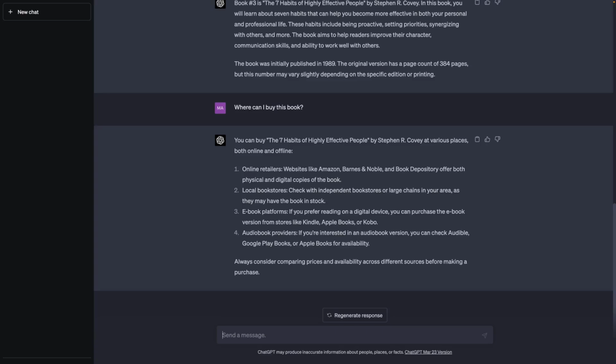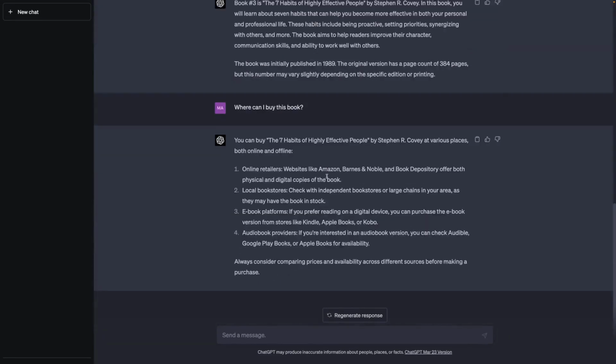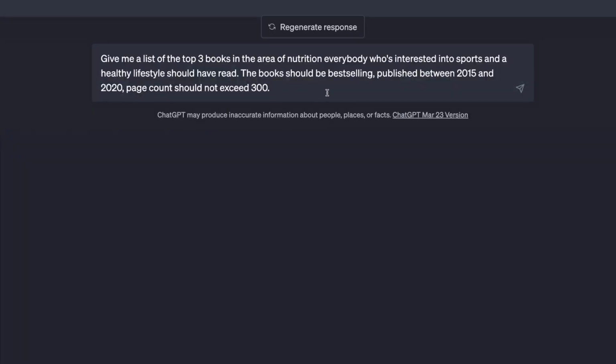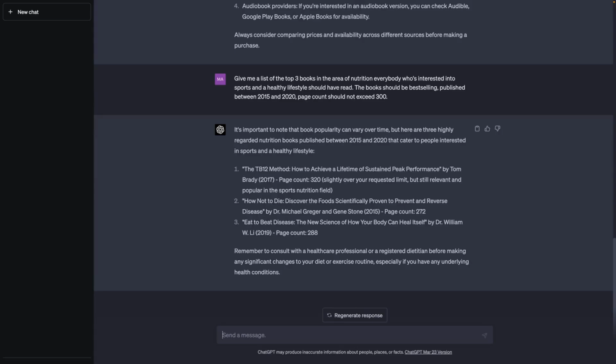And by the way, instead of starting with a very generic prompt, as we had it with the top 5 books everybody should have read, we can also start with a more specific prompt. Like this here, where we want to have the top 3 books in a specific area with other constraints being added. Then we get a more precise, a more specific result with the first output already. Of course, your research is not limited to books in this case. No matter if you're planning your next trip, if you want to improve in sports, if you want to learn how to dance, whatever you want to do, you can always use ChatGPT for quite efficient research results.